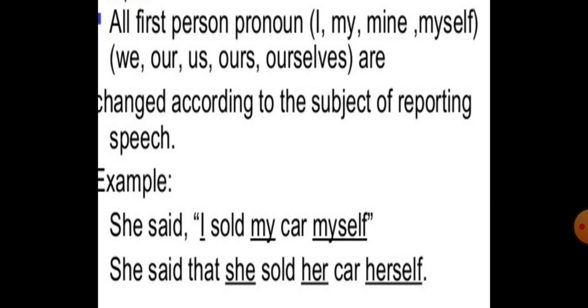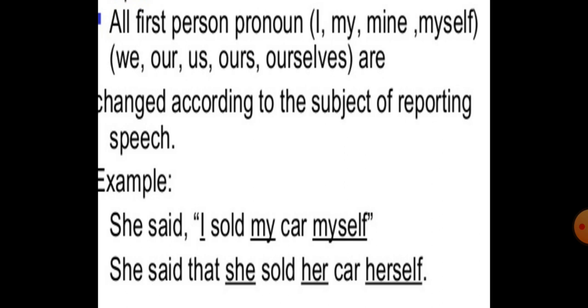तो subject क्या है? Reporting speech is she said, I sold my car myself. So here the reporting speech is she said, and what is the subject of this reporting speech? That is she. So here the first person pronouns, that is I, my, myself, are used in the reported speech.